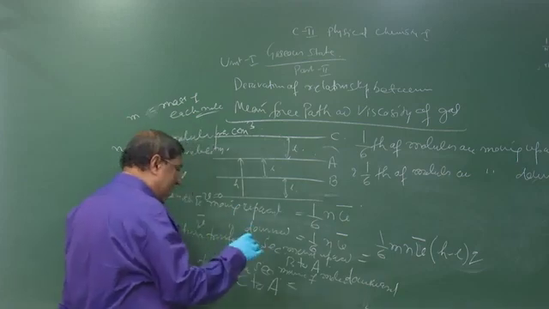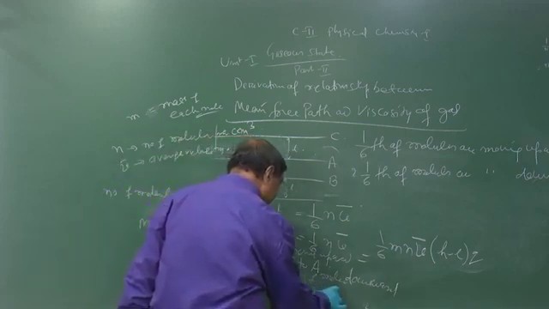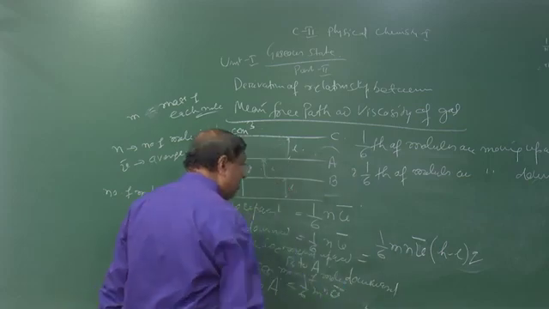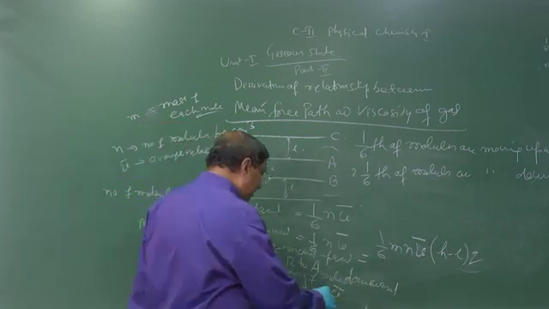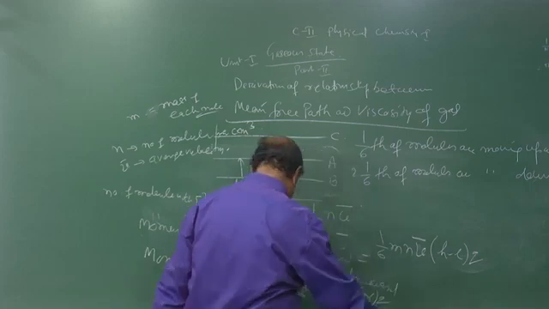The total mass, 1/6 m n v bar, into velocity, that is equal to (h plus L) into Q.